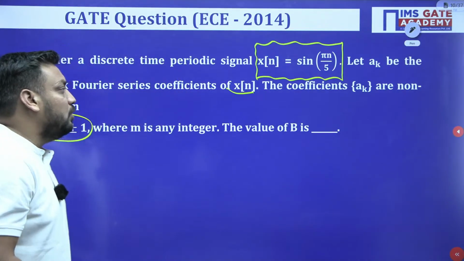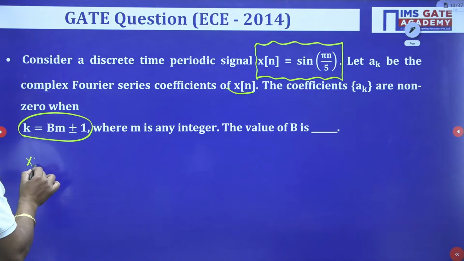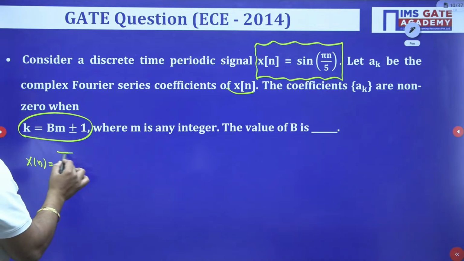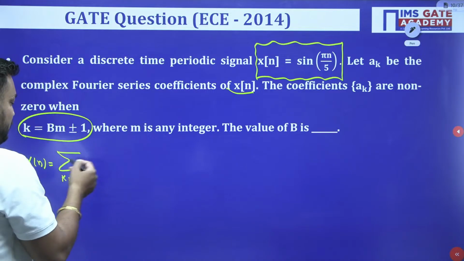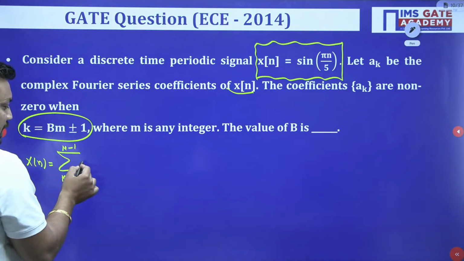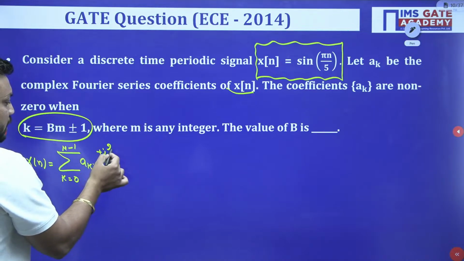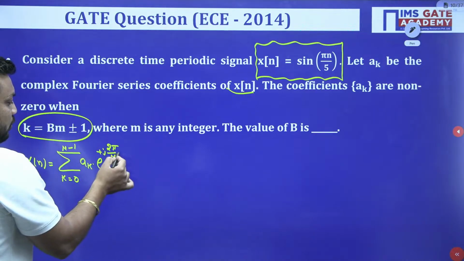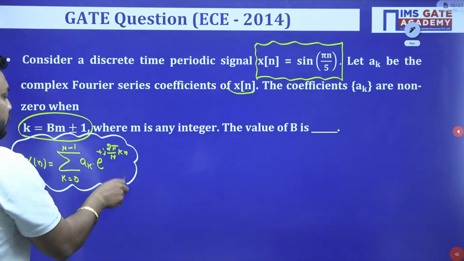So student, first of all, because it is a discrete time Fourier series question, you know the formula also. I am just recalling the formula here. I can write the formula in terms of ak also: ak e to the power plus j 2 pi by capital N into kn. This is the DTFS formula.